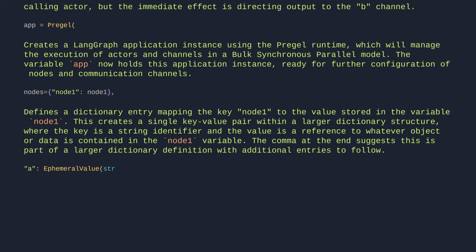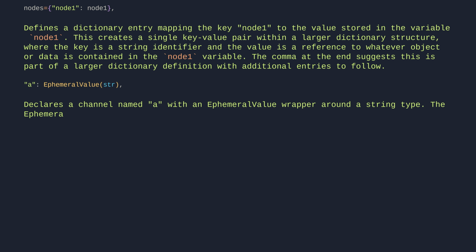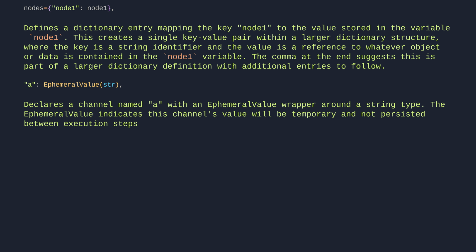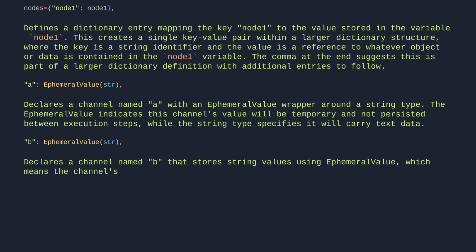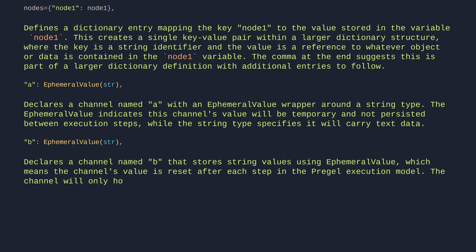"a": EphemeralValue(str),. Declares a channel named A with an EphemeralValue wrapper around a string type. The EphemeralValue indicates this channel's value will be temporary and not persisted between execution steps, while the string type specifies it will carry text data. "b": EphemeralValue(str),. Declares a channel named B that stores string values using EphemeralValue, which means the channel's value is reset after each step in the Pregel execution model. The channel will only hold string data and won't persist its value between computation steps.